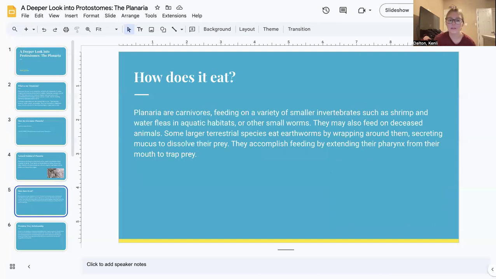So, how does the planaria get its food? Well, they are carnivores feeding on a variety of smaller invertebrates such as shrimp and water fleas in aquatic habitats or other small worms. They may also feed on dead animals. Some larger species eat earthworms by wrapping around them, secreting mucus to dissolve their prey. They accomplish feeding by extending their pharynx out of their mouth to trap the prey.